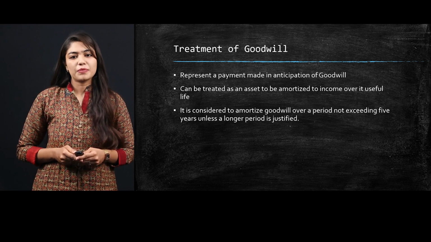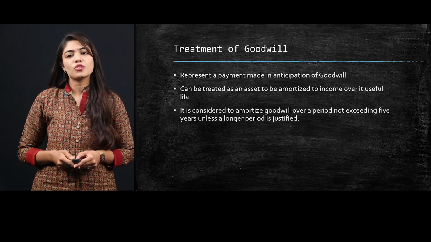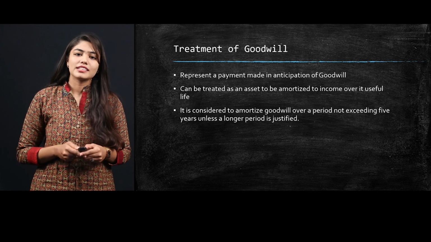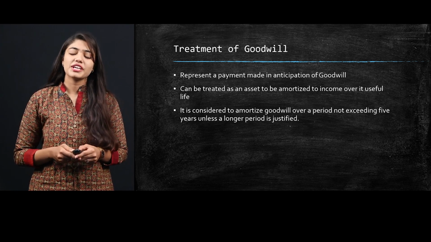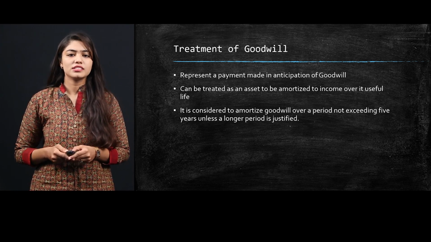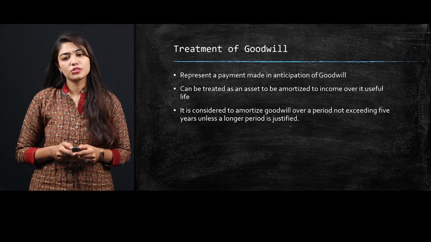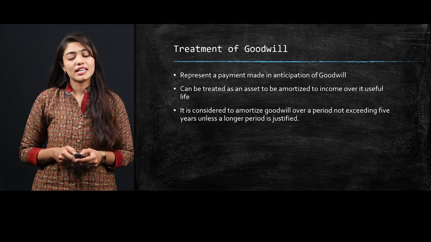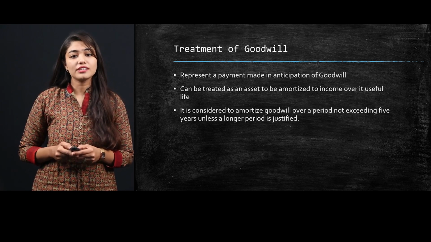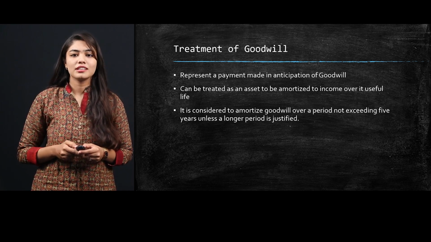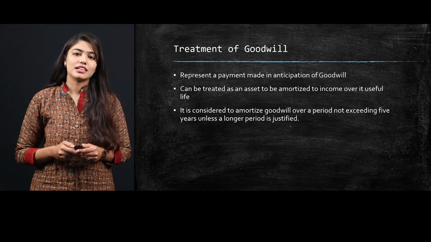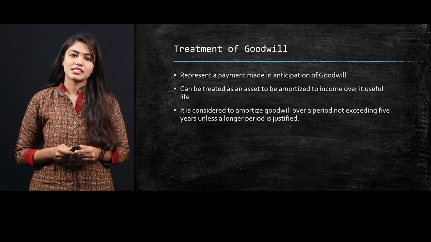Now let us see the treatment of goodwill under accounting. Goodwill represents a payment made in anticipation of future profits. It can be treated as an asset to be amortized to income over its useful life. It is considered to be amortized over a period not exceeding 5 years unless a longer period can be justified.